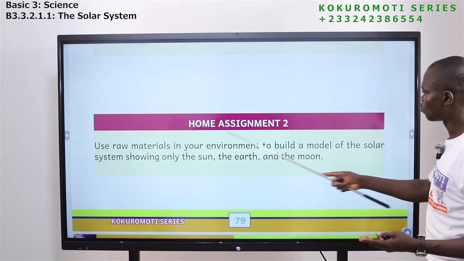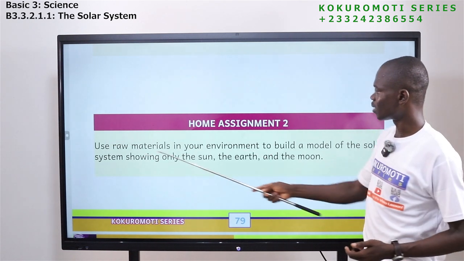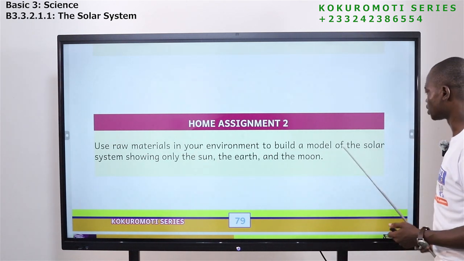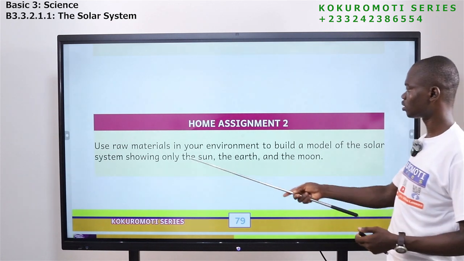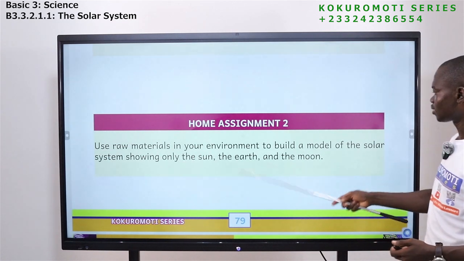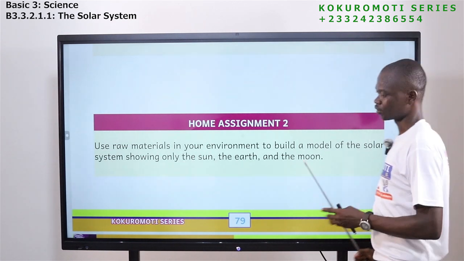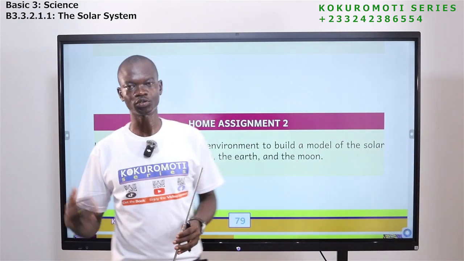Now the last exercise, that is home assignment 2. Use raw materials in your environment to build a model of the solar system showing only the sun, the earth, and the moon. So this is what you are going to do.